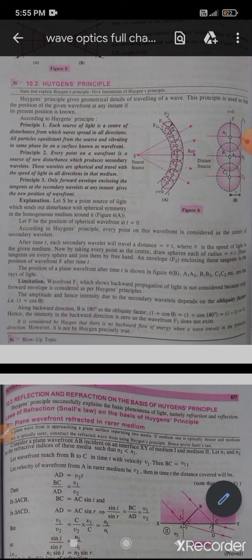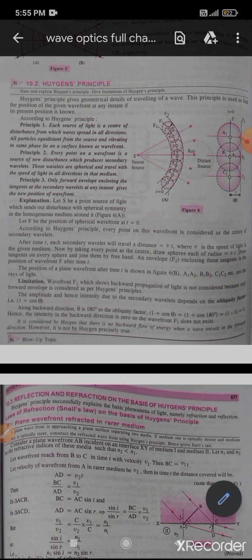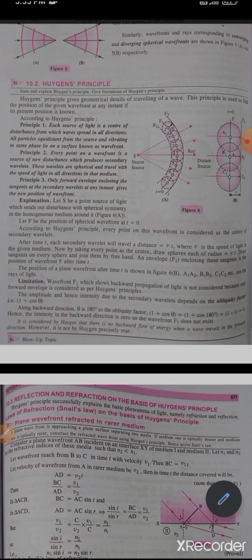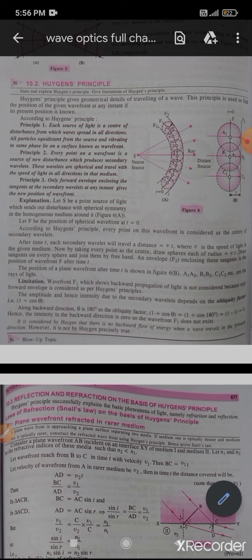see. Let S be the point source of light. This point S will be the point source of light which sends disturbances with spherical symmetry in a homogeneous medium around it. So it is sending some wavefronts or waves, and let F be the position of a spherical wavefront at t equal to 0. At time t equal to 0, this F, the middle line, is the position of that wavefront.